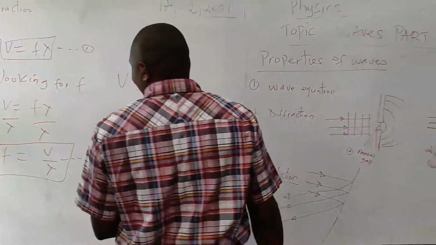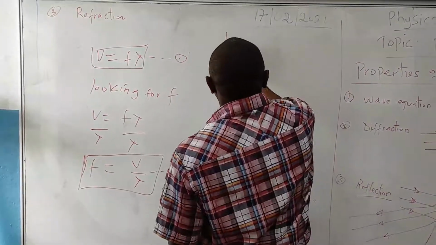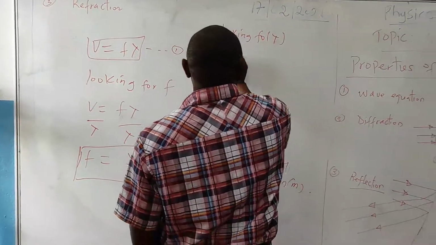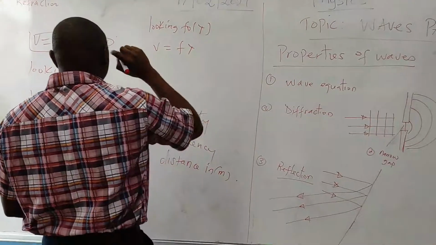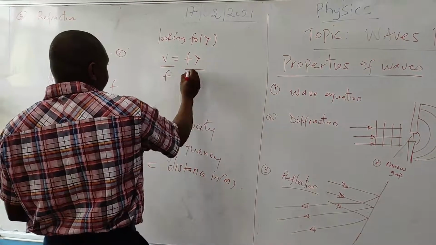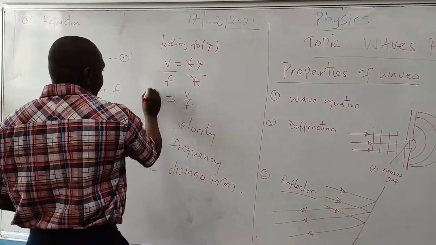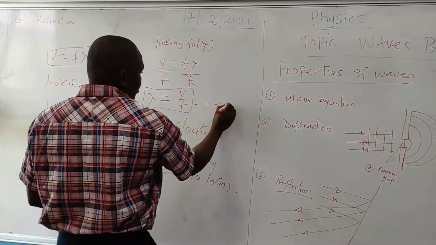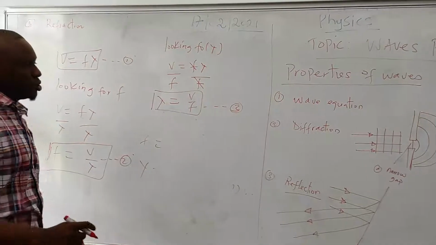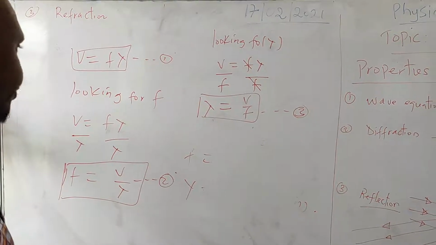Okay? We are looking for lambda. Looking for lambda, we know that V is equal to F lambda. So we are looking for lambda, we divide both sides by F. This will cancel this. Therefore, lambda will be equal to V all over F. This is equation 3. So with these 3 equations, you can solve simple calculations involving waves.